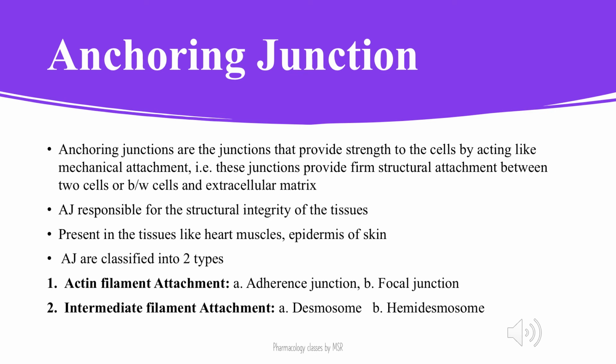The last type of junction is the anchoring junction. As the name indicates, anchoring means to hold something. Anchoring junctions provide strength to the cells, acting as a mechanical attachment and providing firm attachment between cells, or between the cell and the extracellular matrix. They are usually present in the heart muscles or the epidermis of the skin. It is of two types: actin filament attachment and intermediate filament attachment. Actin filament attachment has two types: adherens junction and focal adhesion, whereas intermediate filament attachment has desmosome and hemidesmosome.